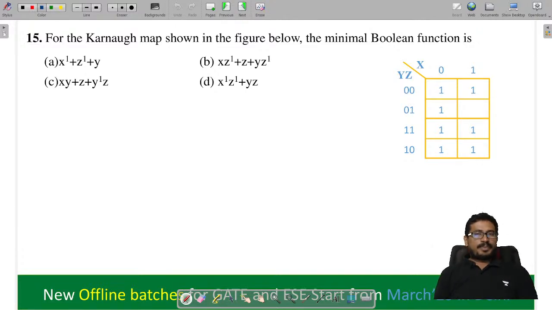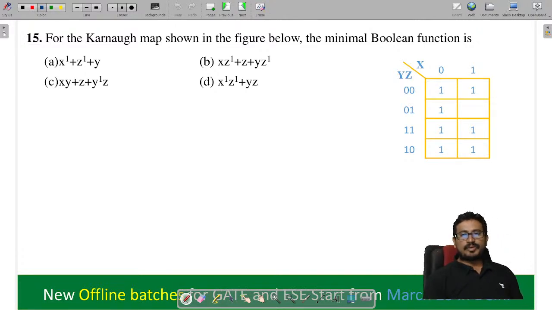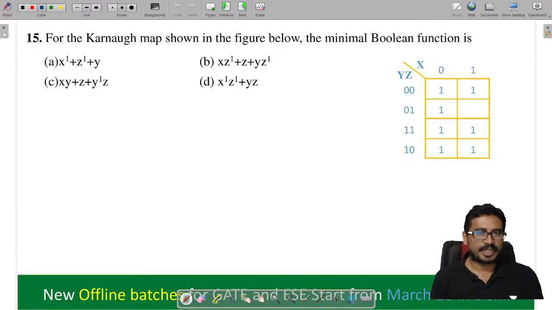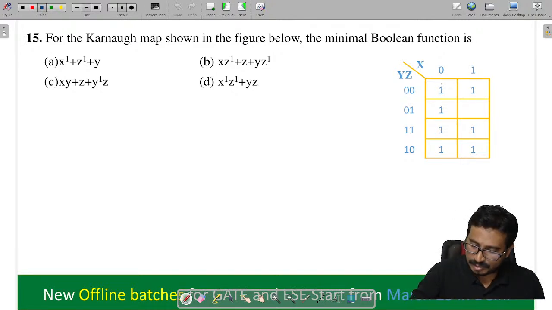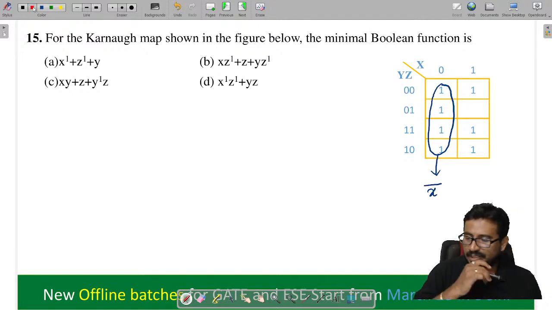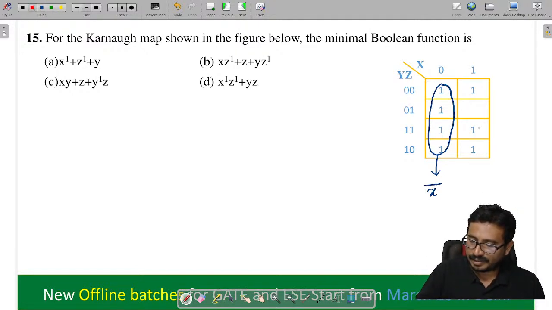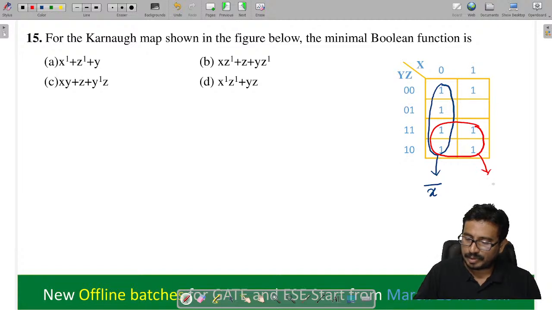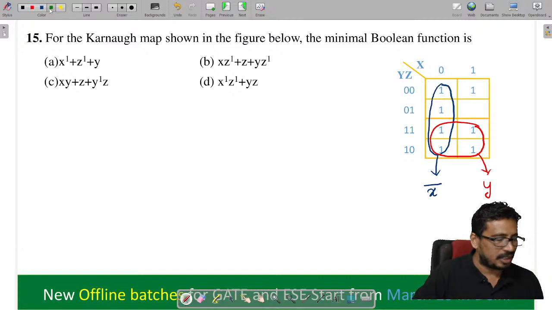The K-map. So tell me now what could be the expression, the minimized form. So I can do this quad. From one quad, what will we get? Here, X bar. Now any other quad I can do. From this quad, what will we get? You see, from here we will get Y. Next, any other quad I can do here.